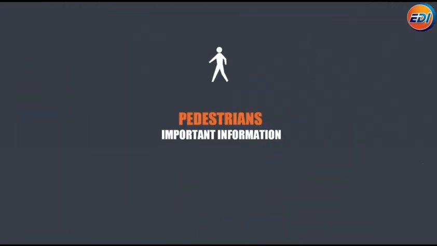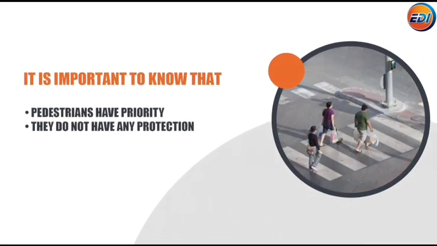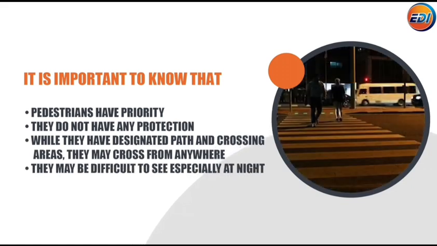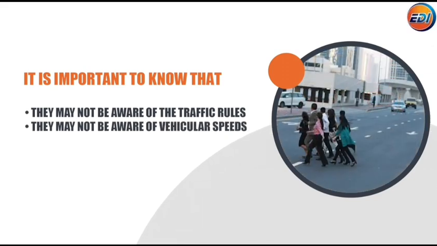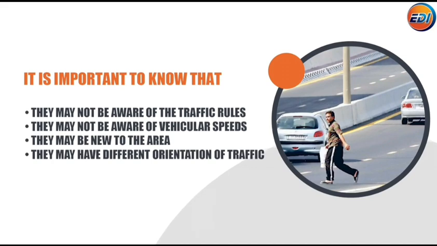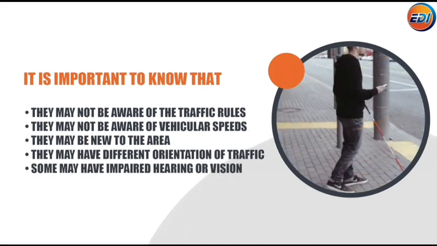Pedestrians. It is important to know that pedestrians have priority. They do not have any protection, unlike drivers or passengers in the car. While they have designated paths and crossing areas, they may cross from anywhere. They may be difficult to see, especially at night. They may not be aware of the traffic rules or vehicular speeds. They may be new to the area. They may have different orientation of traffic. Some may have impaired hearing or vision.